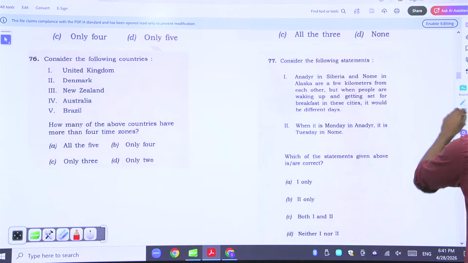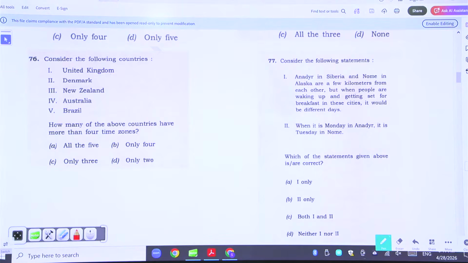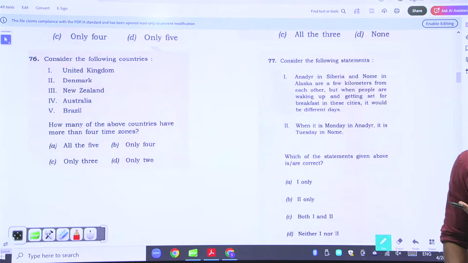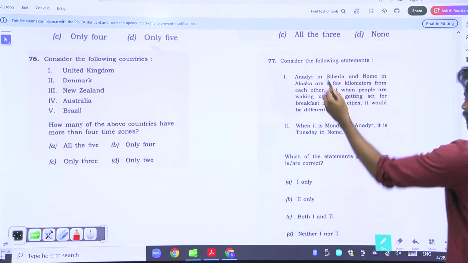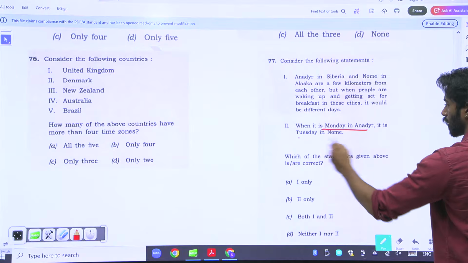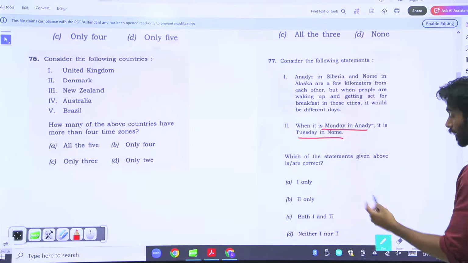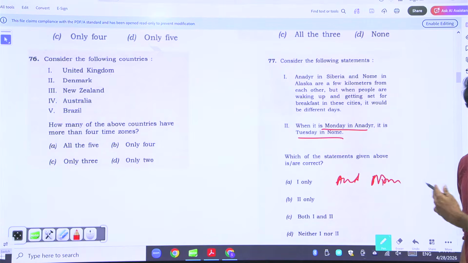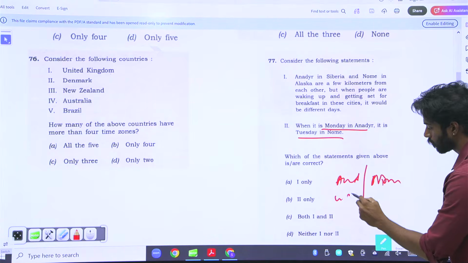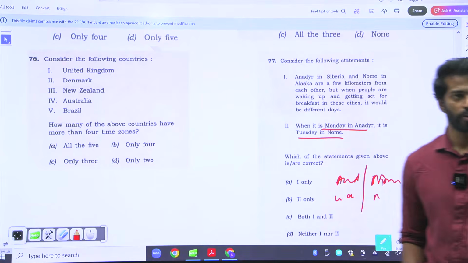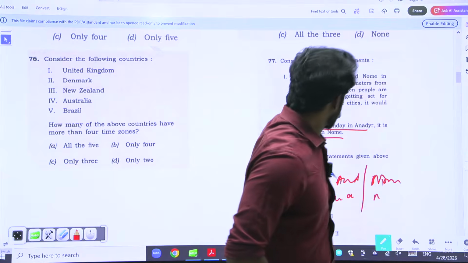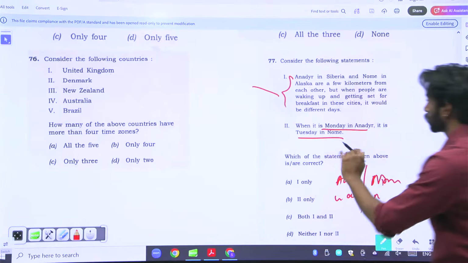Anadyr in Siberia and Nome in Alaska are a few kilometers from each other, but when people are waking up and getting set for breakfast in the cities, it would be different days. When it is Monday in Anadyr, it is Tuesday in Nome. For this, you actually have to have an idea of where Anadyr is and where Nome is. Only when you know these two, you will be able to answer which is on the east and which is on the west, and then you will be able to answer the second statement. But the first statement is actually right, because it is only trying to describe.